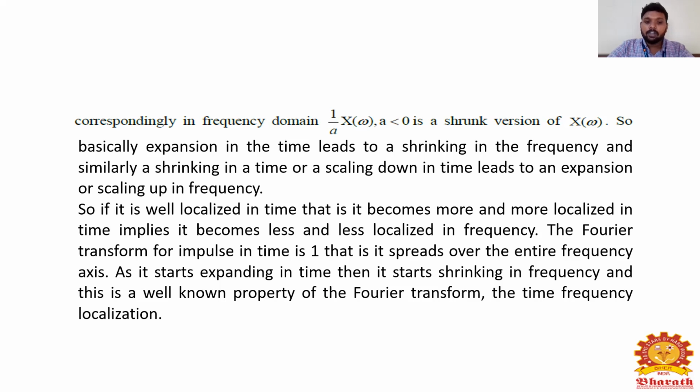So if it is well localized in time, that is, it becomes more and more localized in time, like an impulse, it becomes less and less localized in frequency. The Fourier transform of an impulse in time is 1. That is, it's spread over the entire frequency axis. As it starts expanding in time, then it starts shrinking in frequency. And this is a well-known property of the Fourier transform: the time frequency localization.